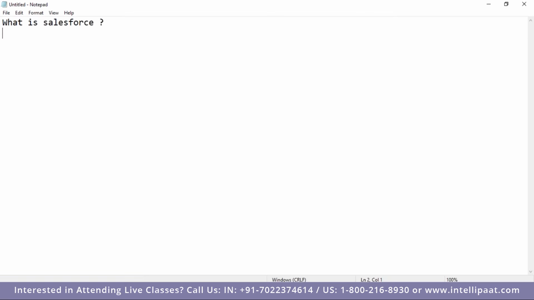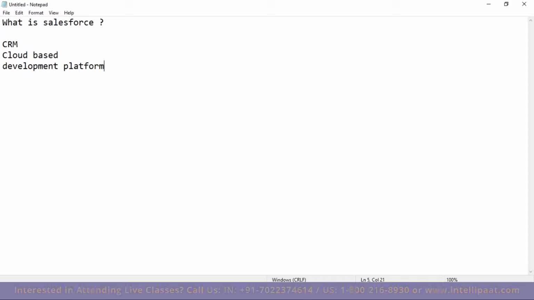What is Salesforce? It's a number one CRM system. Okay, so it is a CRM. Apart from that, what is it? Is it cloud-based? Is that part of the definition maybe? It's a cloud-based development platform. Anybody? What is Salesforce? I'd like to hear from you all. Okay, no worries. Yes, it is cloud-based and it has multi-tenant architecture.